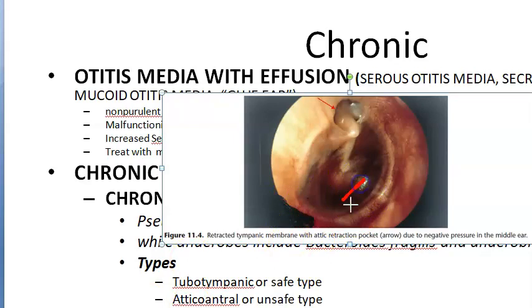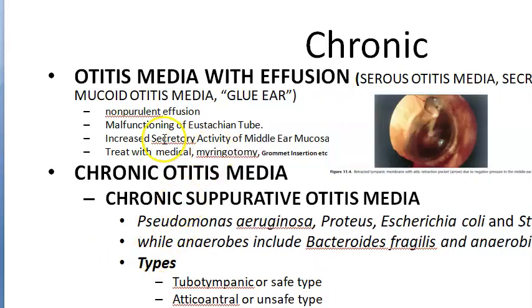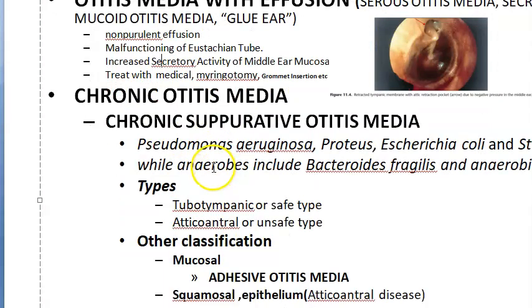So they will make an incision and they will put a grommet and the pipe will be open and it will keep draining the fluid. Okay. So that is your glue ear. Now let's move on.